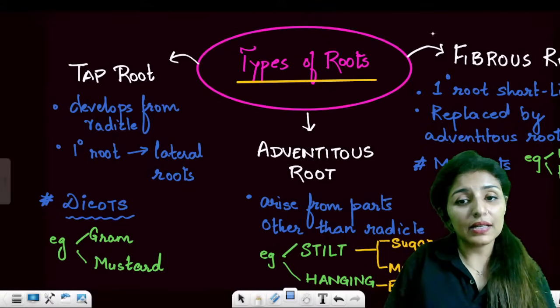There are three types of roots, guys. One is the tap root, second is the fibrous root, and the third is the adventitious roots.